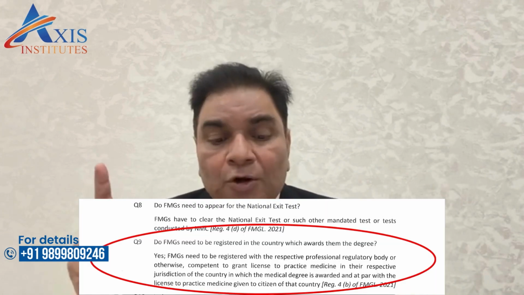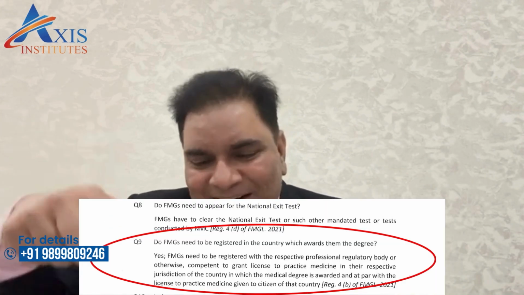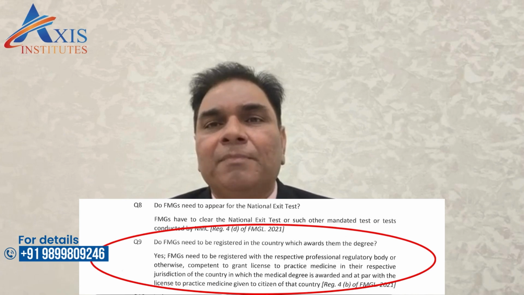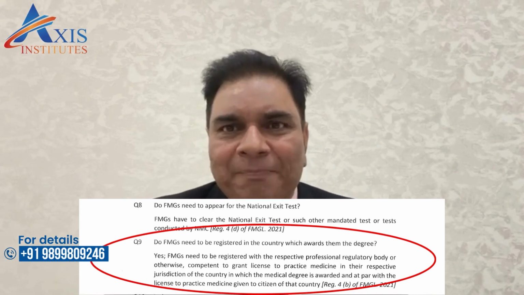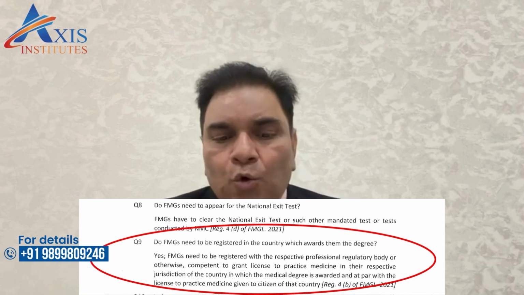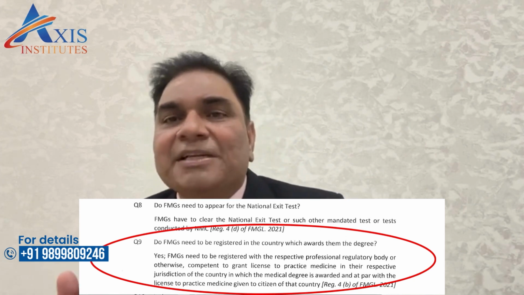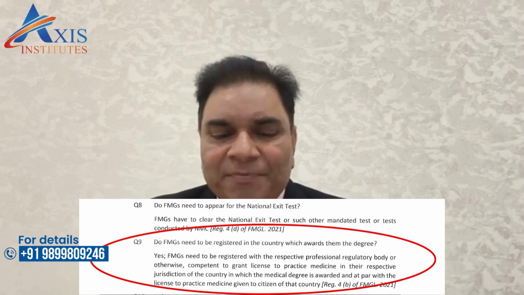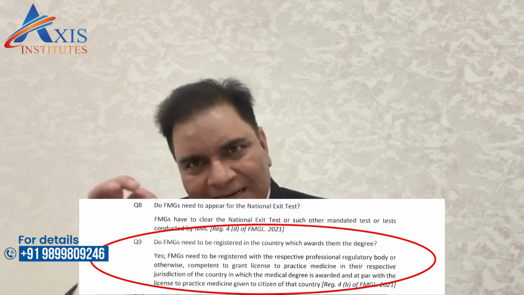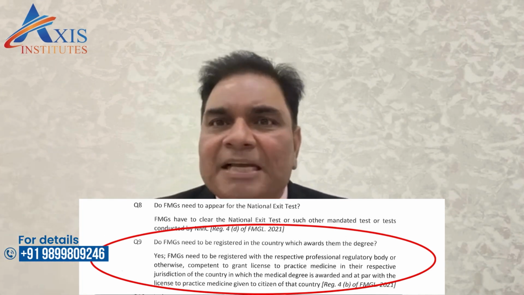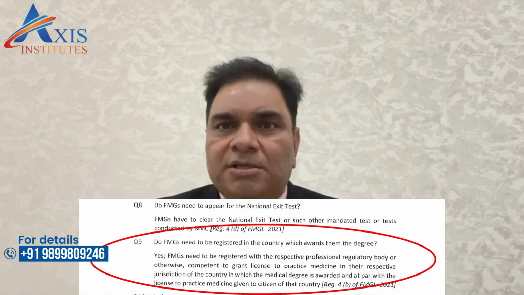The question says, do FMGs need to be registered in the country which awards them the degree? The question has been framed by NMC itself. The answer is yes. FMGs need to be registered with the respective professional regulatory body. It goes on saying the same thing. It means they are using the word registered.